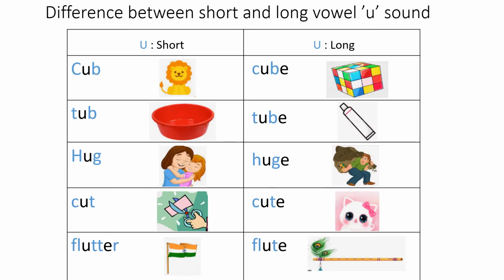And let's do the U sound now. The short sound is like a, cub. हम जब बच्चों को, हिंदी वाले जो बच्चे हमारे पढ़ते हैं, हम कहते हैं कि जैसे 2 अक्षर आप जोड़ रहे हैं, बिल्कुल वैसे ही जोड़िए और यू को छोड़ दीजिए. क अ ब कब, ट अ ब टब, ह अ ग हग. तो अ, small sound of a, that is the short sound of u. But when there is a second vowel e in the end, you will again read cube, cub, cube, tub, tube, hug, huge. तो u को आप जैसे u पढ़ रहे हैं वैसे पढ़ रहे हैं. Cut, cute, flutter, flute.